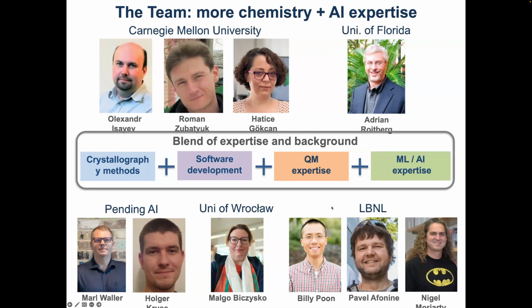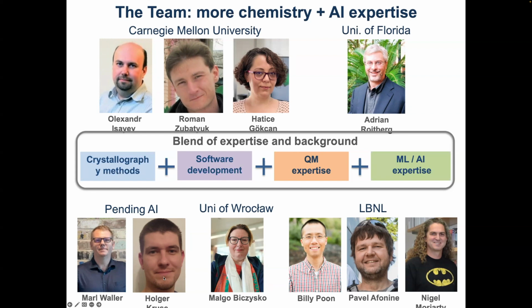And that time, 2019, 2020, was the time when AI entered the field of structural biology and became the thing. So we realized, well, we have very good expertise, us crystallographers and chemists and theoretical chemists, but we also need AI expertise in chemistry.